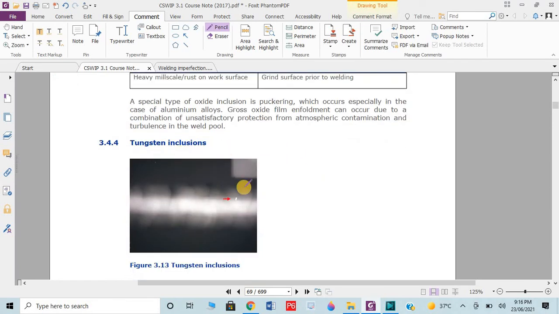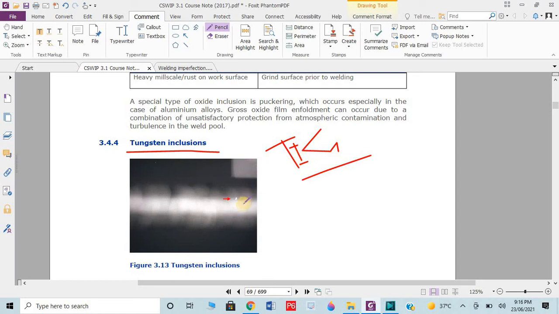Then we have tungsten inclusion. You can see the small spot here. This is normally in TIG welding. This is a very important question: in which welding process could tungsten inclusion occur? It could be TIG, tungsten inert gas, right? This is the important question. Note it down on your copy.